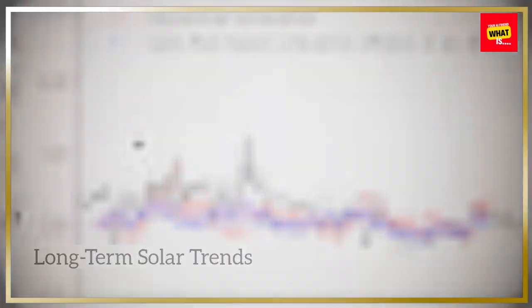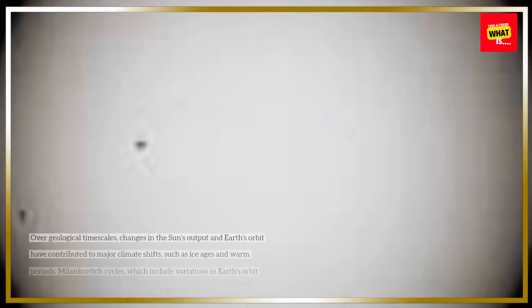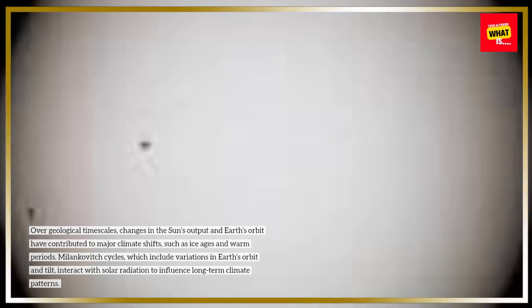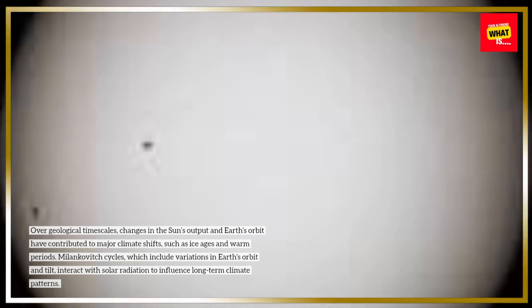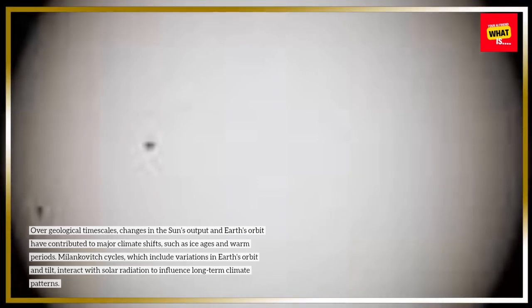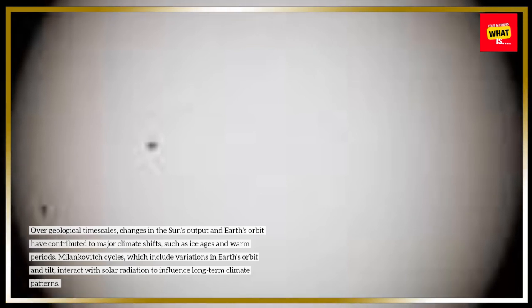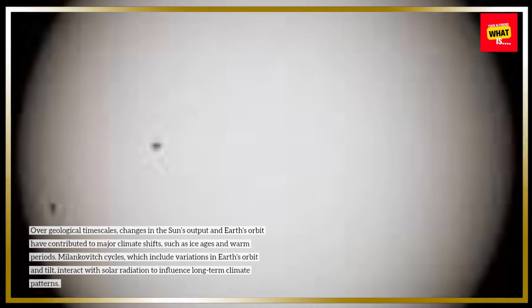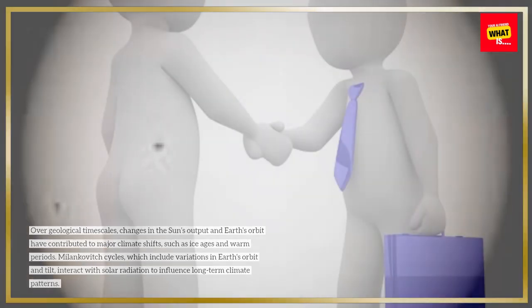Long-term solar trends. Over geological timescales, changes in the sun's output and Earth's orbit have contributed to major climate shifts, such as ice ages and warm periods. Milankovitch cycles, which include variations in Earth's orbit and tilt, interact with solar radiation to influence long-term climate patterns.